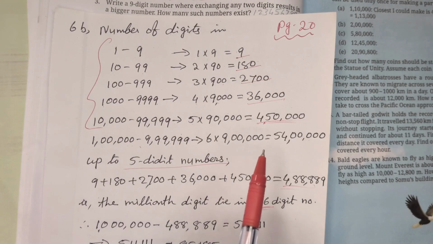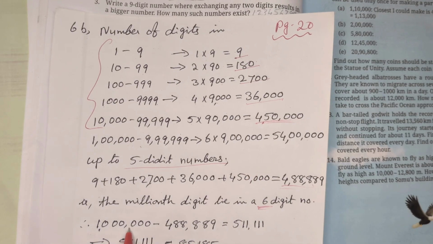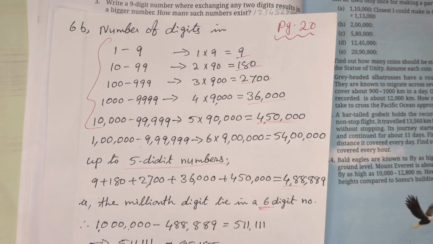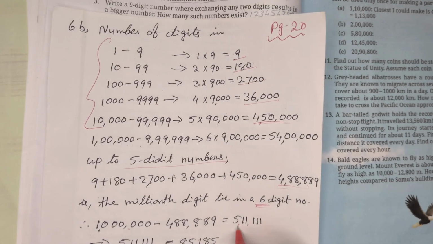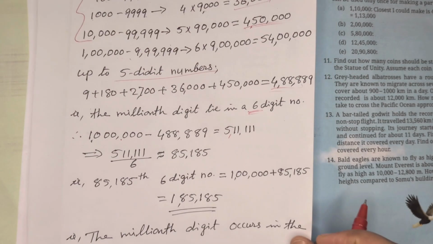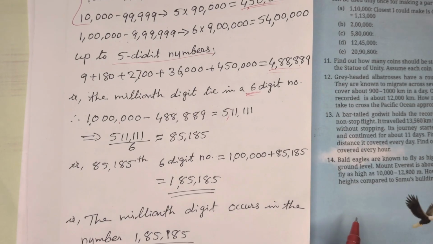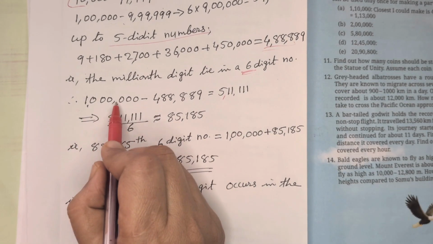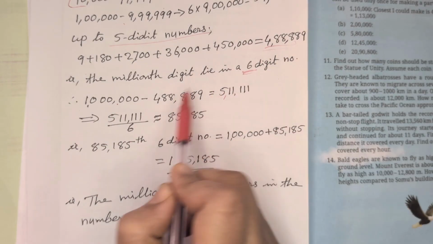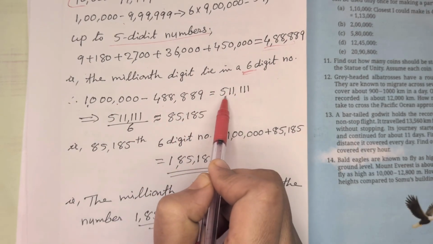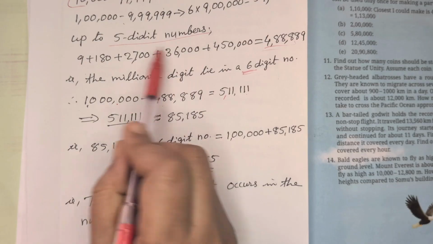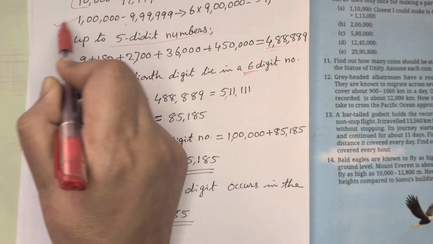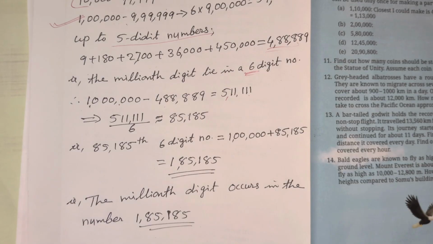To find that, 1 million minus this sum, so we are getting 5,11,111. Now the digit is coming in the 6-digit numbers group.